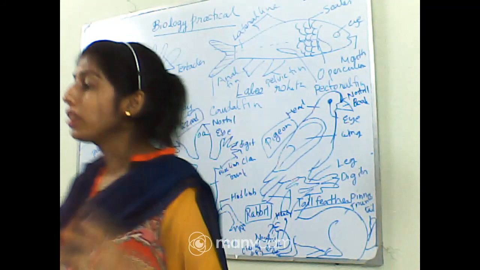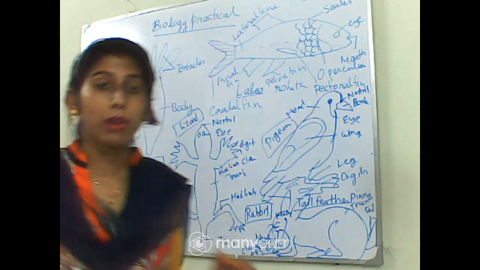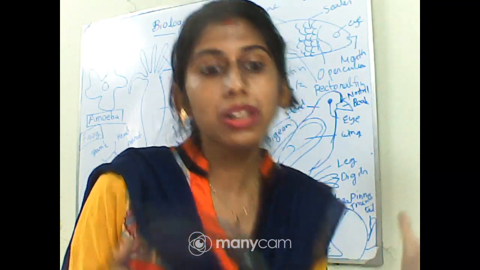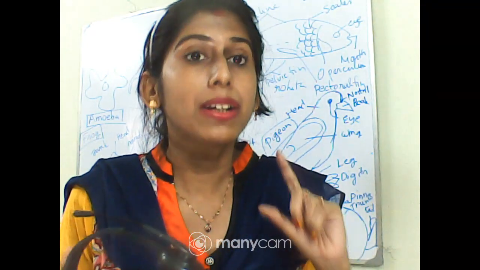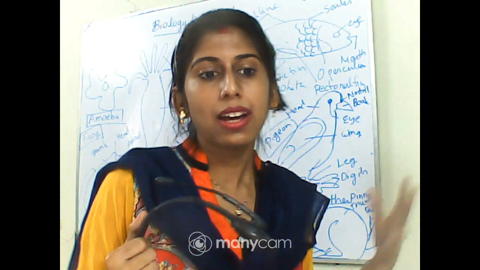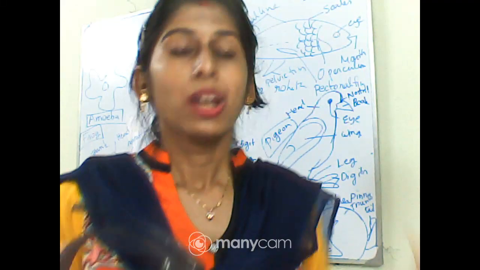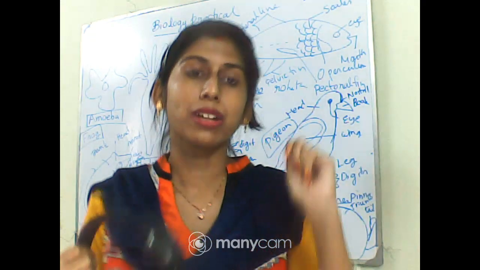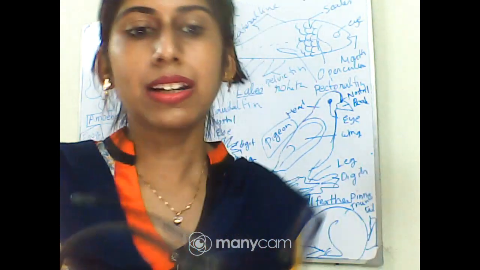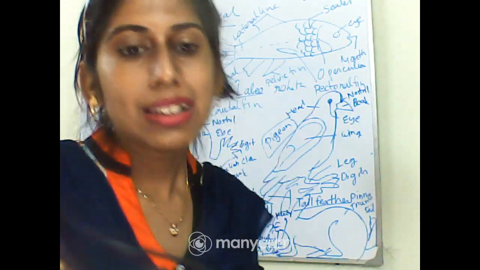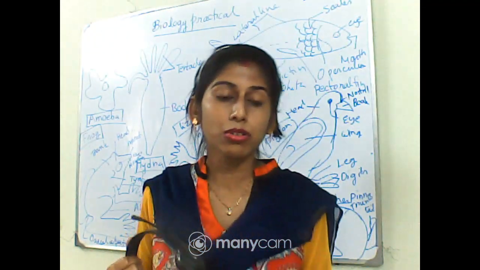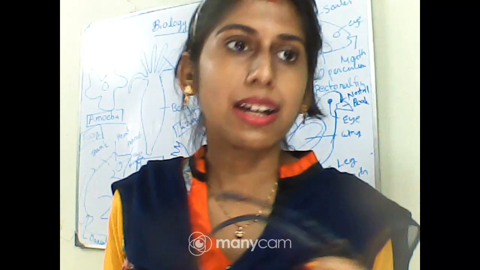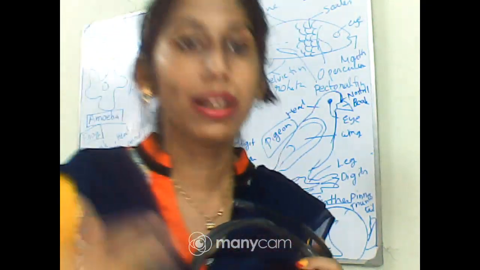But here you need to know one more important thing, that is about the male and female Ascaris. They show sexual dimorphism. That means males are comparatively smaller than the females, and their posterior part is slightly curved. So what are the differences that can be found in the male and female Ascaris? Males are quite smaller, their posterior end is slightly curved, and males have needle-like penial spicules, which are used as copulatory organs. And let me show you the male and female Ascaris, so that you can get a clear idea how you can differentiate them.